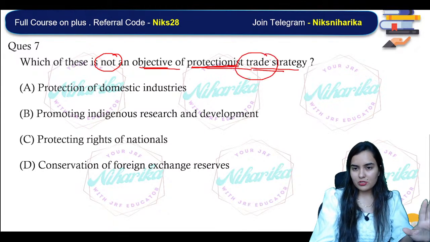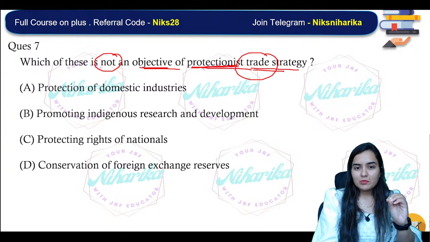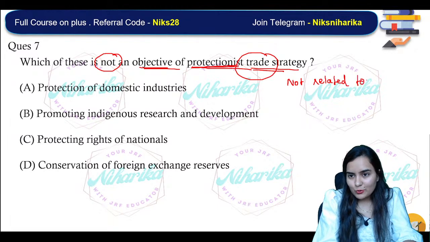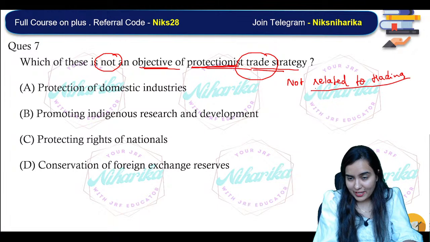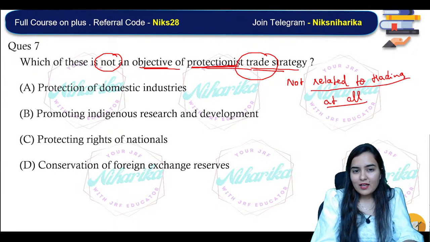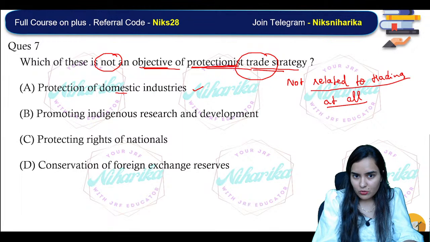We are talking about the trade strategy. That means something which is not related to trade, which is not related to trading at all. Protection of domestic industry, is it related to trading? Yes.